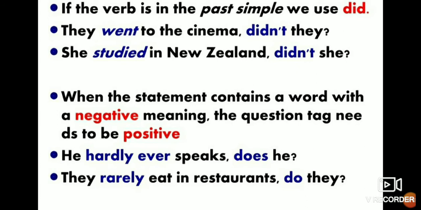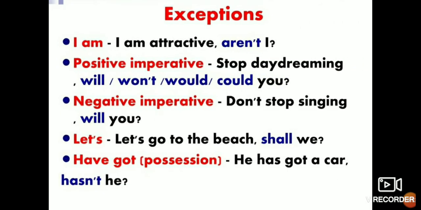They rarely eat in restaurants. We also know this sentence is in simple present, present indefinite. That is why we have used here do they. Okay, very clear, children. All the rules you are getting. Now there are some exceptional rules.